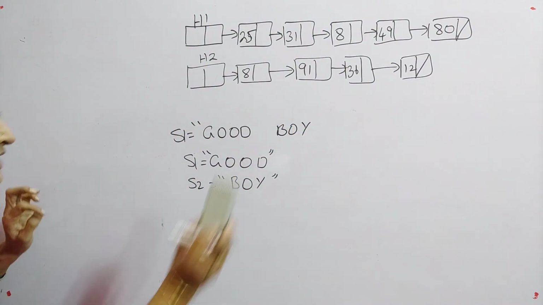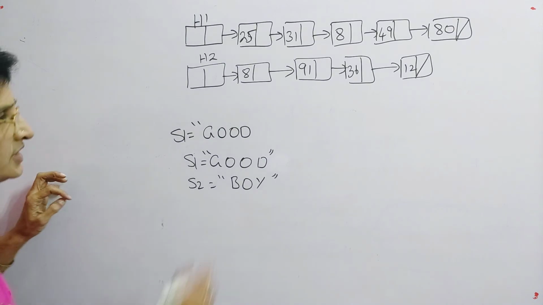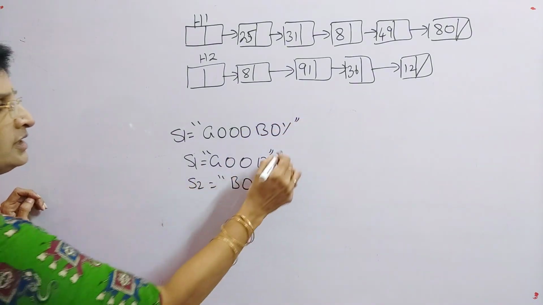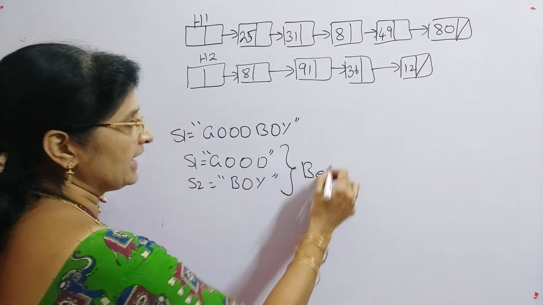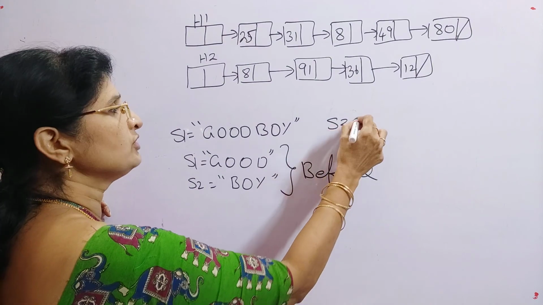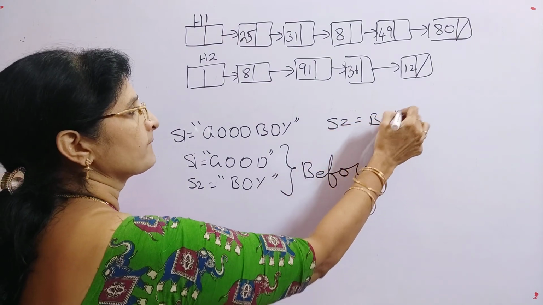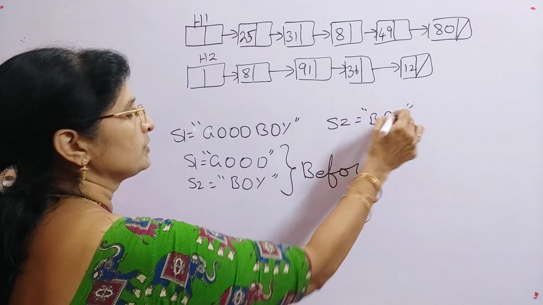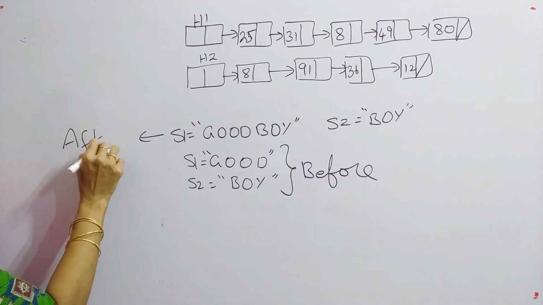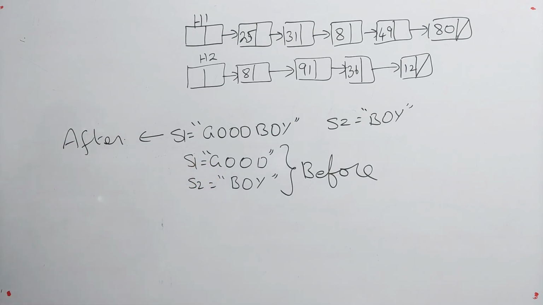So if you want, you can give space, or otherwise just you can give it as goodboy like this. So that means what? This is before concatenation, and in S2 you will have the same boy. So this is after concatenation. So this is before concatenation and this is after concatenation.